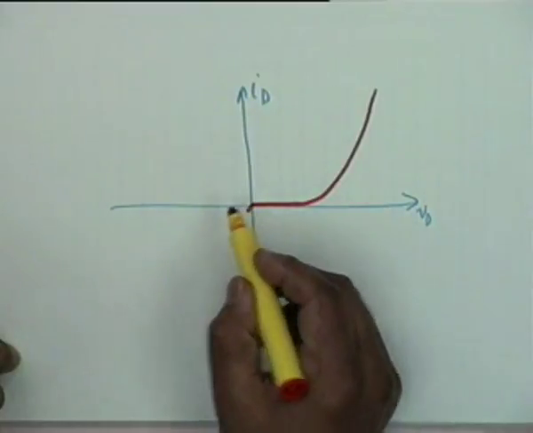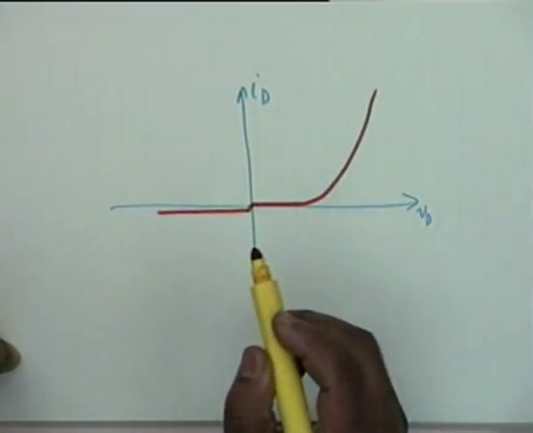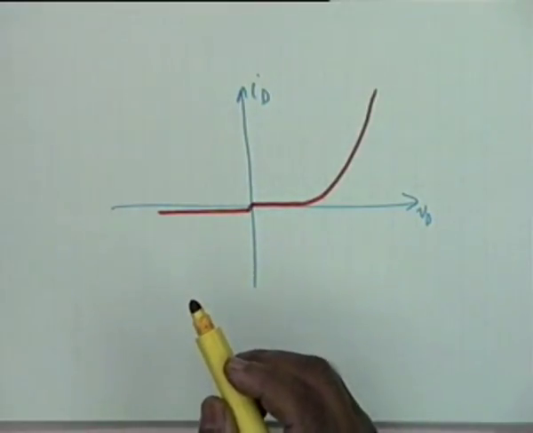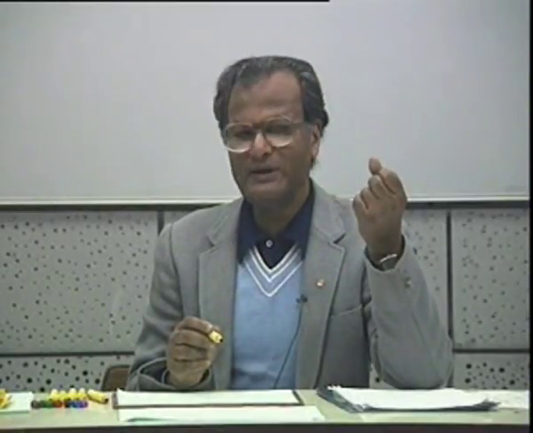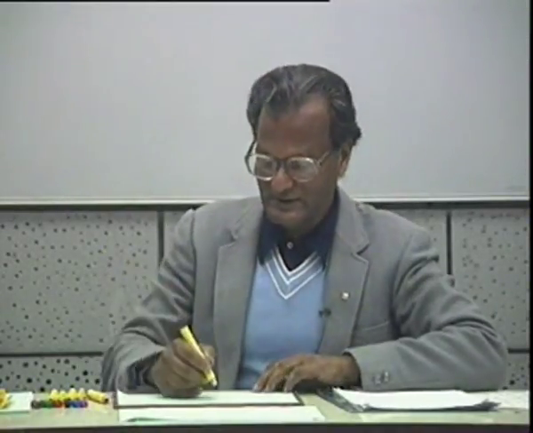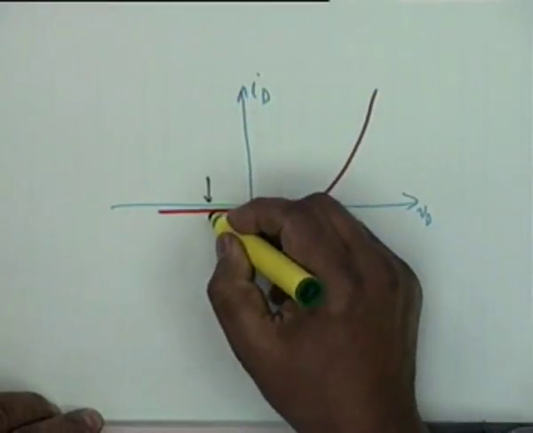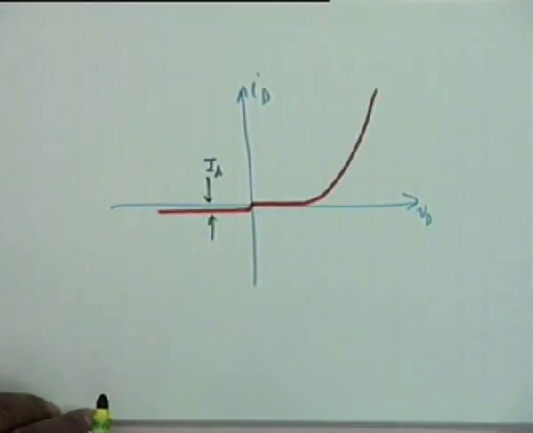The reverse characteristic is something like this, and you know that even for a small reverse Vd, the current remains almost constant at Is, that is the reverse saturation current. So this current is Is. Is the point clear?